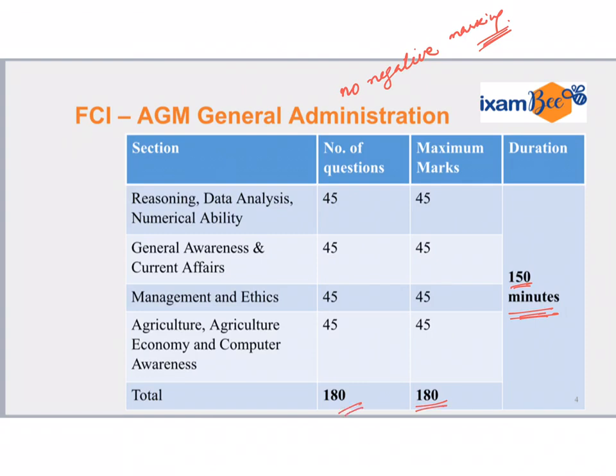Third, there is no sectional cutoff. It is only an aggregate cutoff. Even if you clear the aggregate cutoff and you have scored 0 in this section, it is okay. The next point is that 50% is going to be your aggregate cutoff. That means if you score 50% marks, you will be called for the interview.